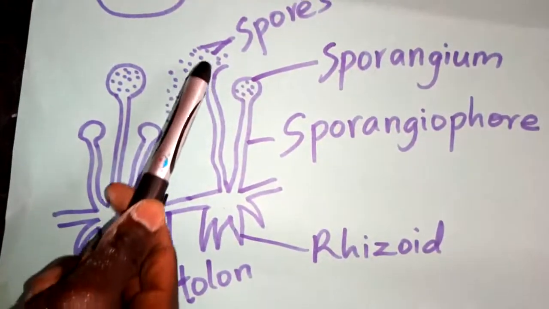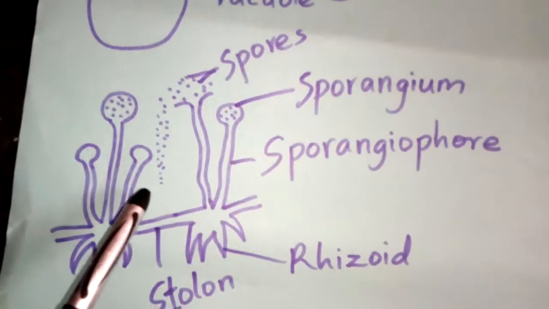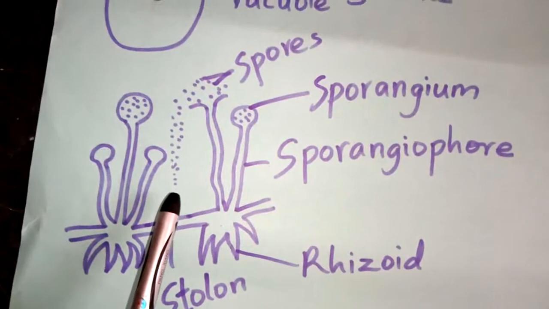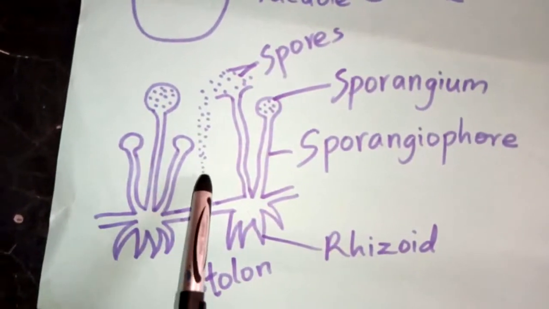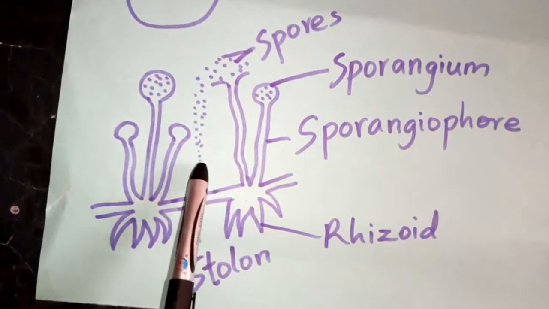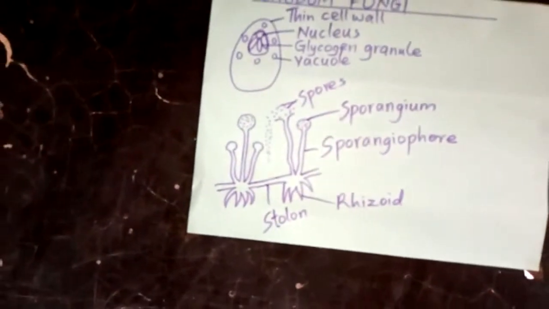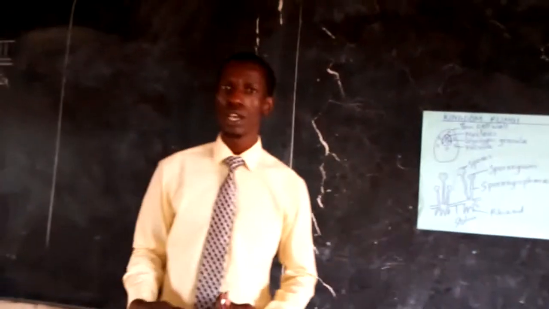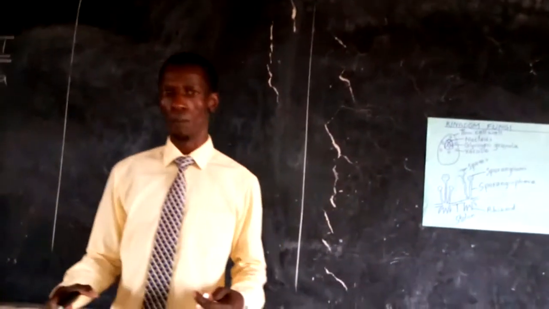Upon rupturing, the spores will drop down. Therefore, we say that it reproduces through the means of sporulation, because when these spores drop onto a substrate which is wet, then it will be able to grow once again, and it becomes a complete organism just as the one that we saw.